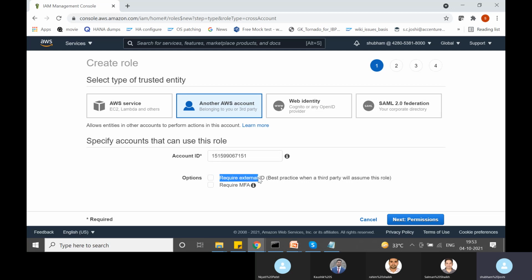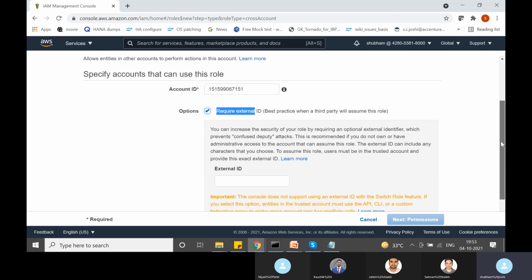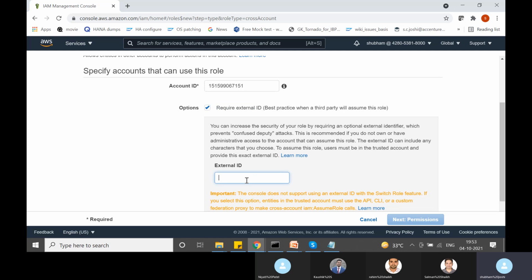But it's a good idea, if somebody who doesn't belong to your organization would be assuming this role, then as a good practice, we can enable this require external ID, and we can specify the external ID here. It would be kind of a password, right?